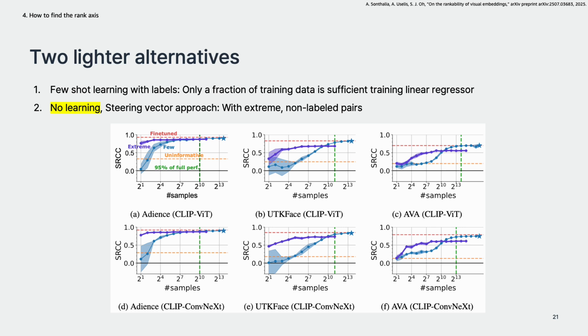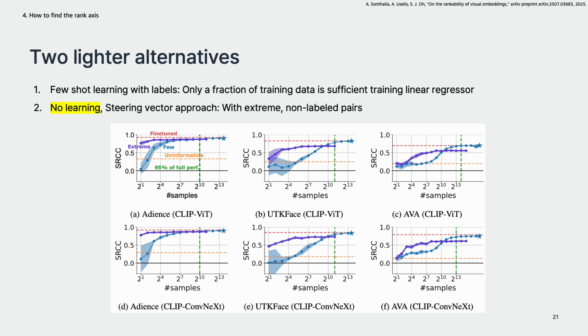Results are shown below. The purple line indicates the extreme steering vector approach and the blue line indicates few-shot learning. The x-axis shows how many samples are used to find the axis, and the y-axis refers to the PCC scores.